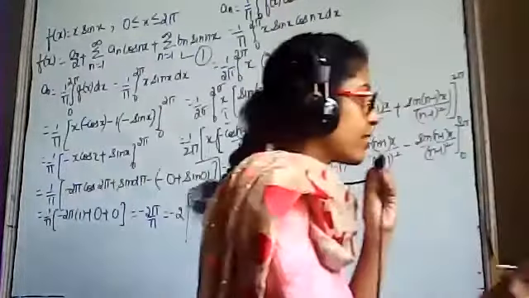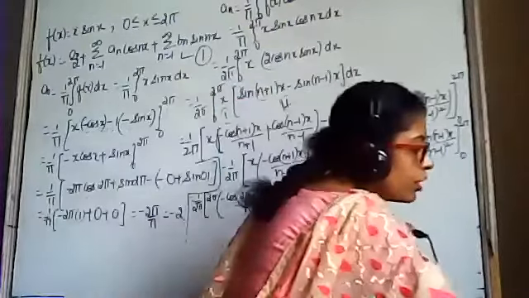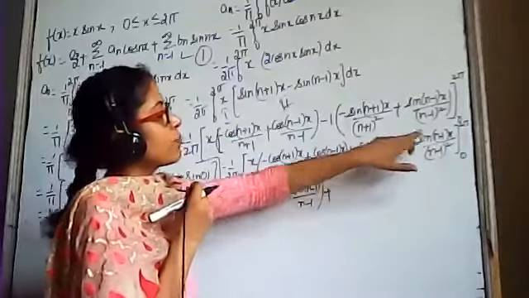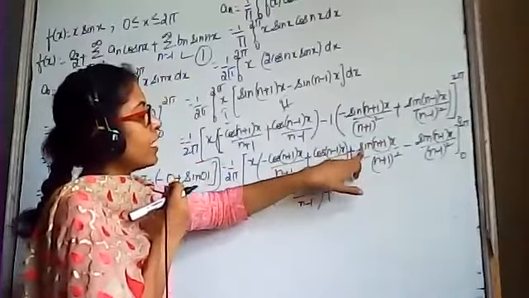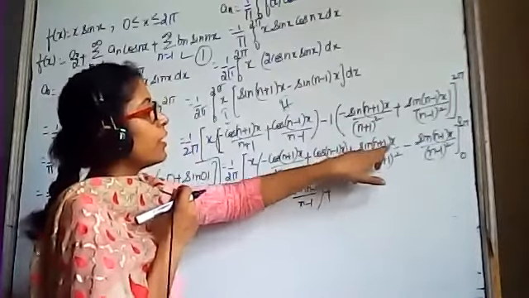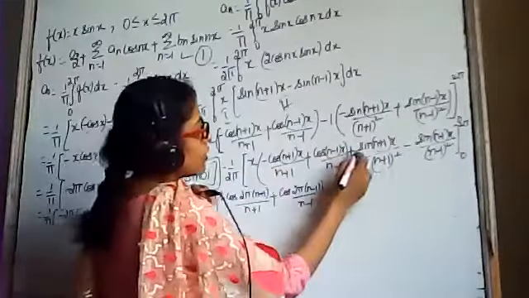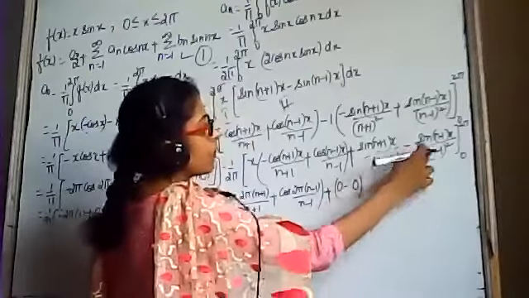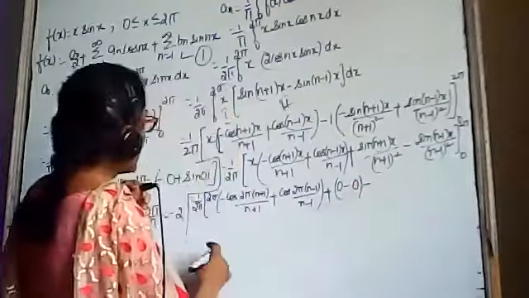I hope you understand the step now. We are going to substitute the limits. Whenever we substitute the limits in place of x, which is 2 pi, it will become sin of 2 pi into some n, and sin 2 pi n is 0. It will become 0 minus again 0. So this is the upper limit. Now we have to substitute the lower limits.